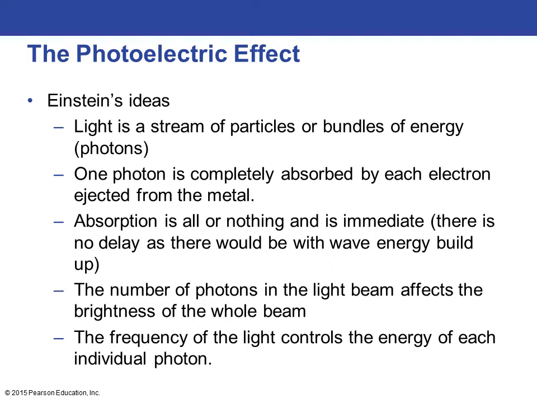Einstein took all these ideas of what happens when light is shone onto metal and electrons are ejected, and put them all together into the concept of the photoelectric effect. What he determined from all this is that light is a stream of particles or bundles of energy called photons, and one photon is completely absorbed by each electron ejected from the metal.